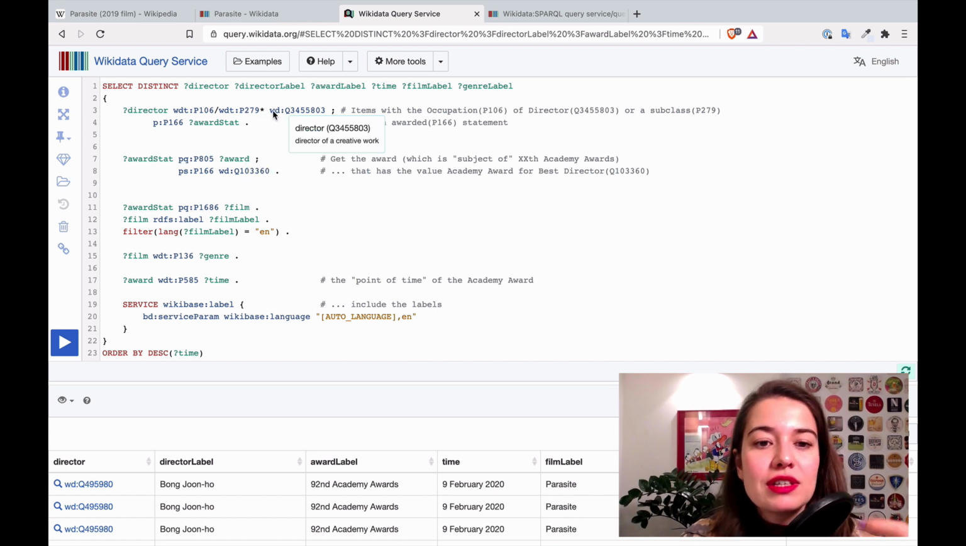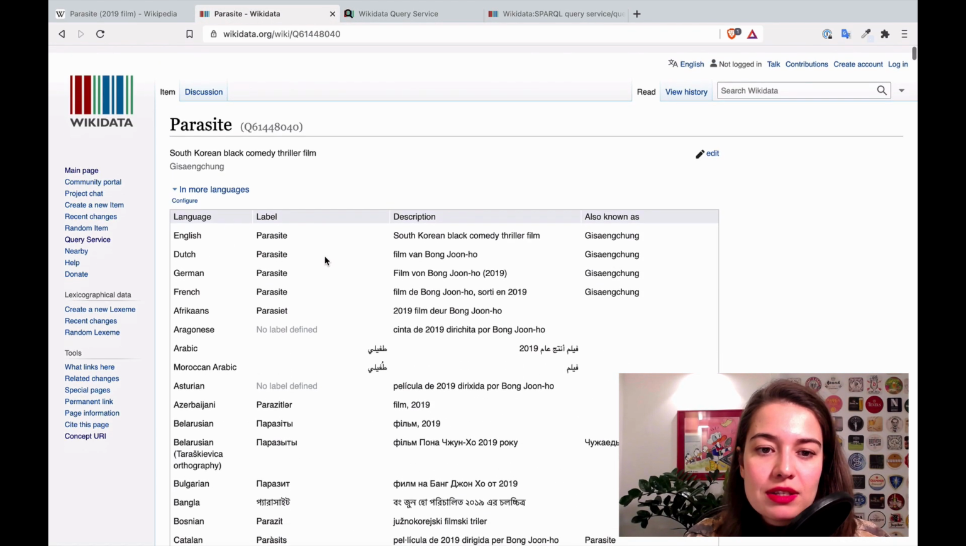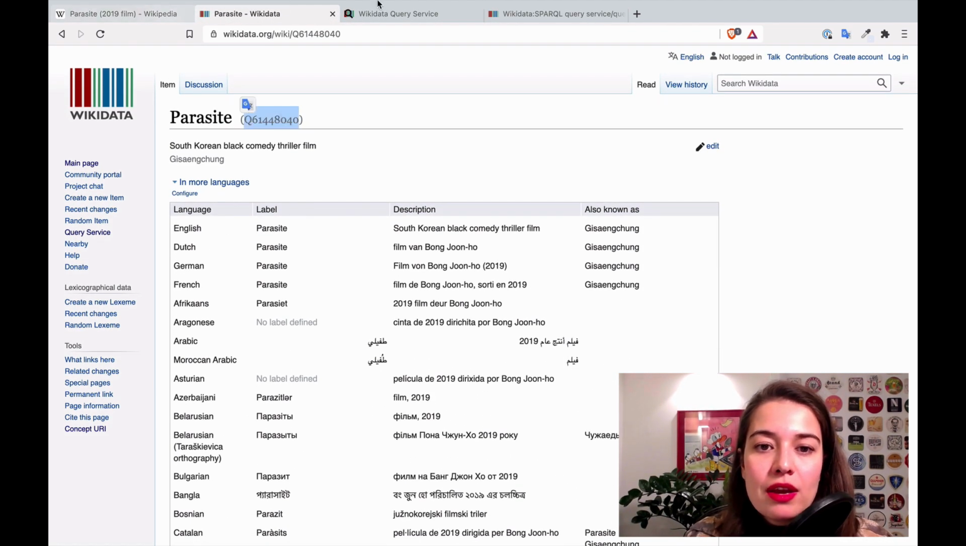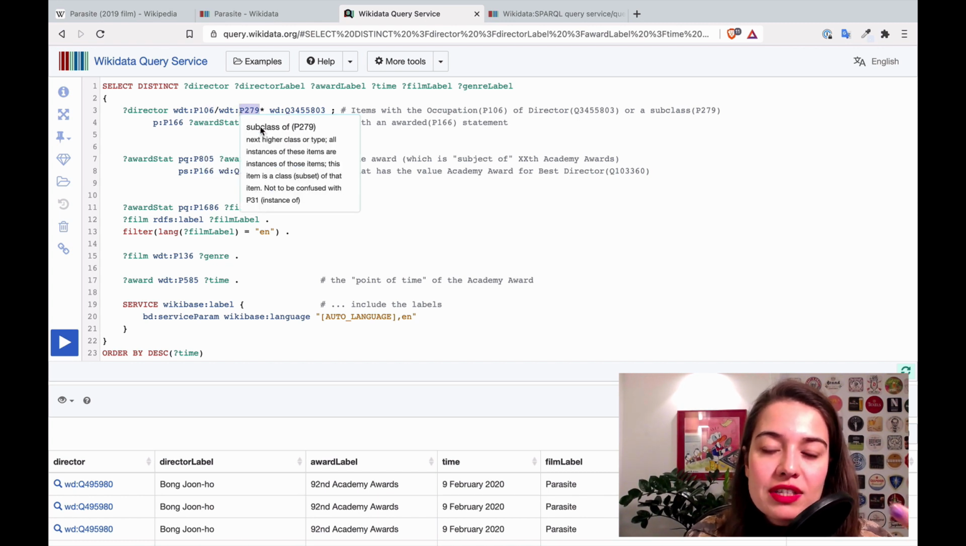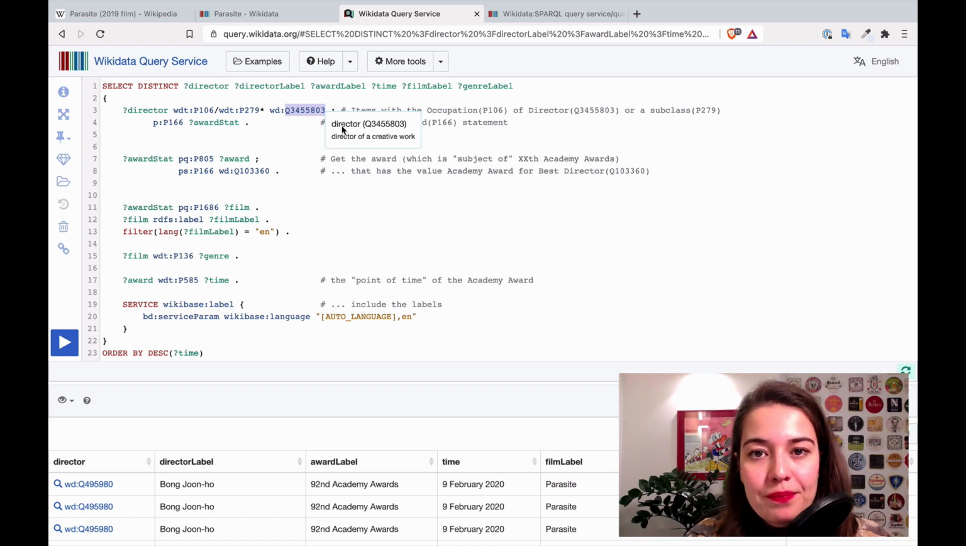So when you only say WD, it becomes an entity itself. So apparently when you double click it, it shows you what entity it is. So the director entity has this ID. So Wikidata in itself has IDs specifically. For example, for Parasite, we can see the ID is this. So I'm saying, give me all things such that they have the occupation or the subclass of property that corresponds to director. So that's what I'm saying.